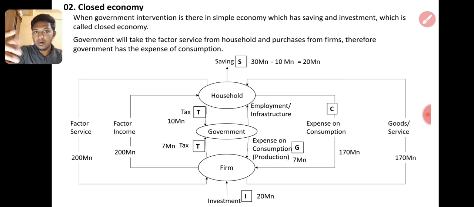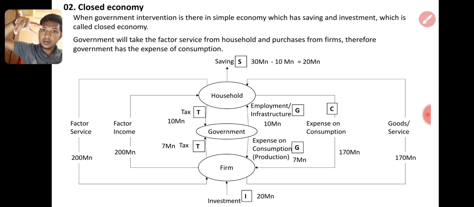So tax is an outflow. Anything we get from the government is an inflow. That's why consumption by the government, purchasing production from the firms, will be an inflow. G is an inflow, and employment and infrastructure is also G, also an inflow. Yes, that is 10 million. We are assuming this economy runs in equilibrium.